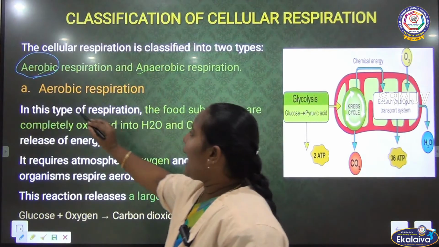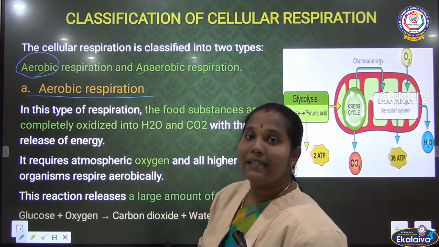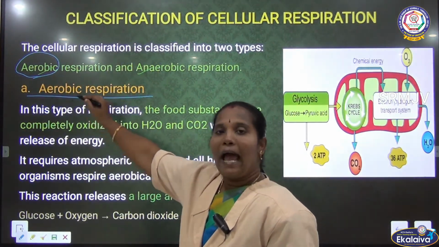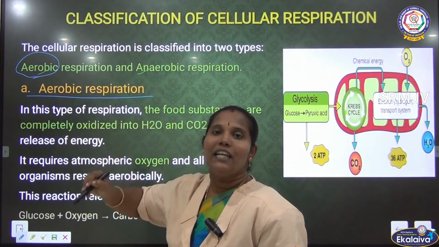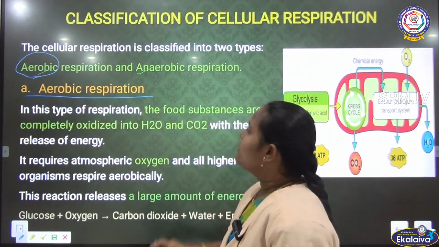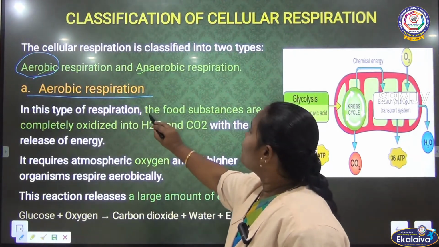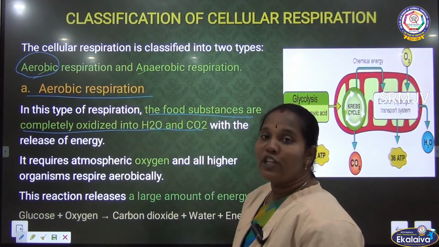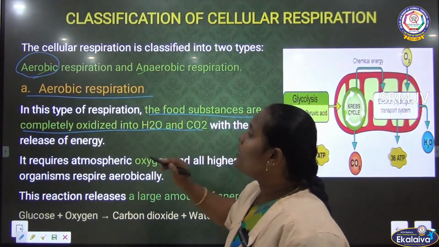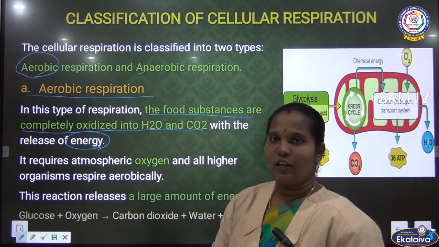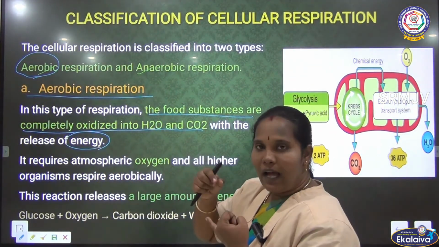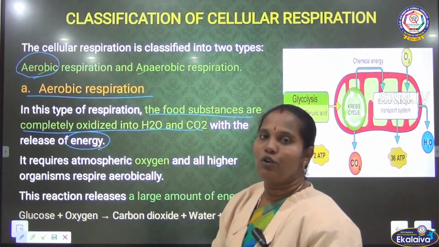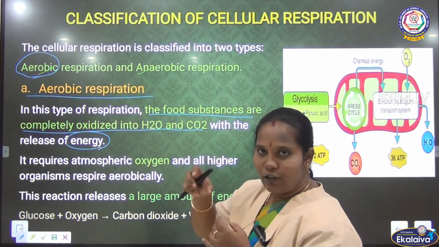First we have to see the aerobic respiration. Air is needed for the respiration process. Aerobic means oxygen is needed for the respiration process. In this type of respiration, the food substances are completely oxidized into H2O and carbon dioxide, and energy is also released. Clear? So aerobic respiration requires oxygen. The oxygen is added into the glucose. Glucose means the digested food.